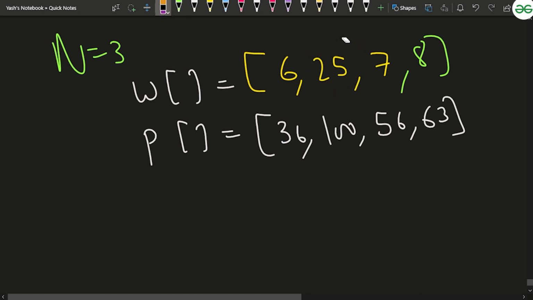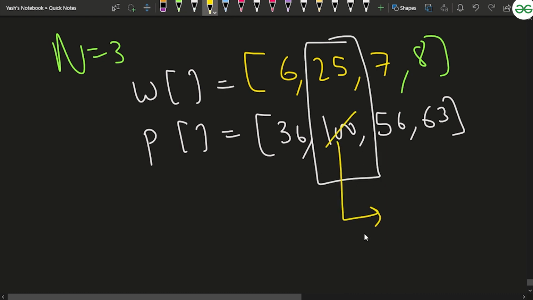So you can mark the profit associated with it as 0, because if it's a perfect square weight you will not consider it, and it would be a waste for you.